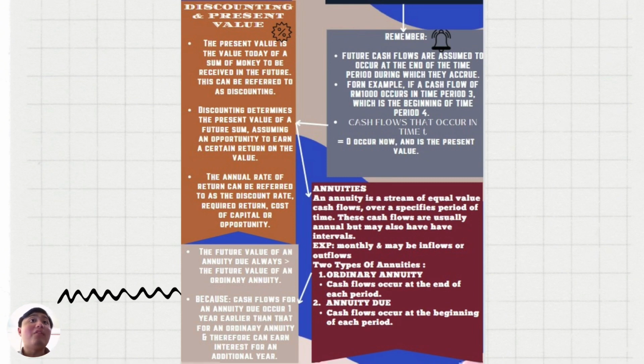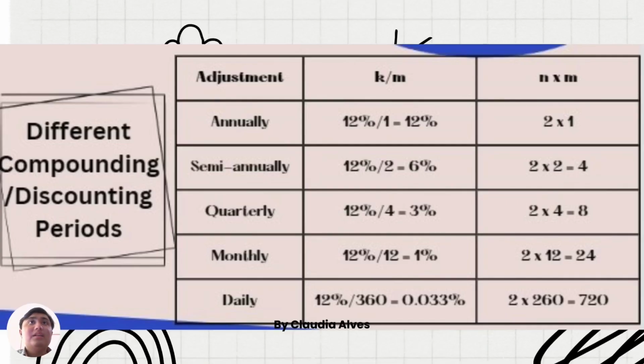The future value of an annuity due is always higher than the future value of an ordinary annuity. Why? Because the cash flows for an annuity due occur 1 year earlier than for an ordinary annuity, and therefore can earn interest for an additional year. So this is the different compounding or discounting periods.